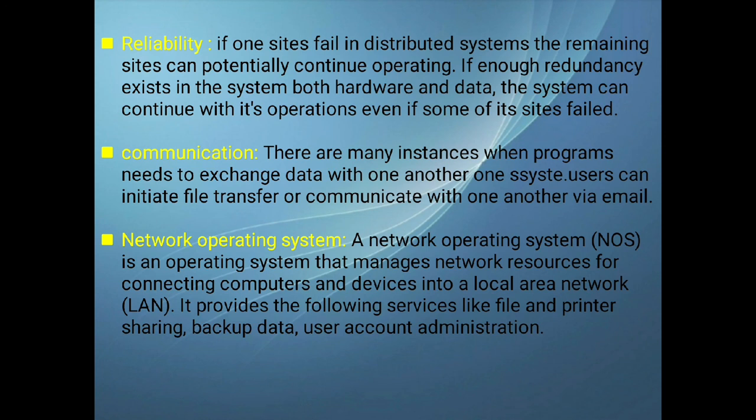And then it shares the resources, say in an office. You have your printer, but it is not possible that every computer will have its own printer, right? So you may have two or three printers that will be shared with all the computers. That is what is possible in the network operating system, and it may be connected to a central server where the files can be shared and also backed up. So that comes under the types of operating system, that is, the network operating system.